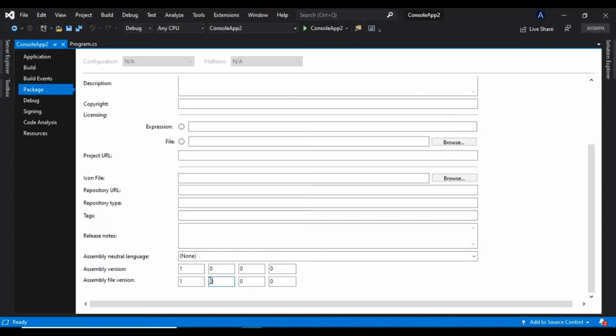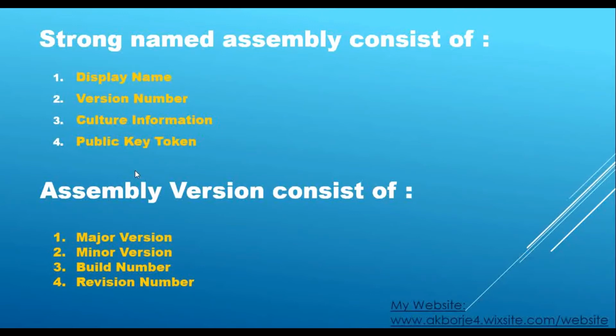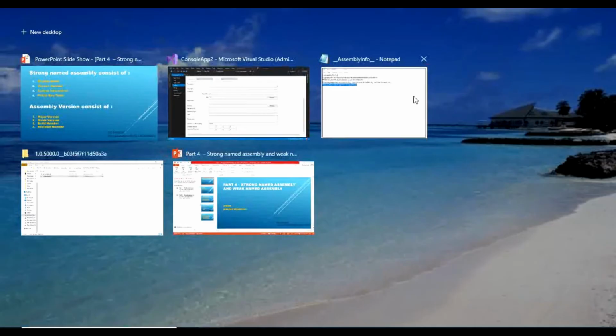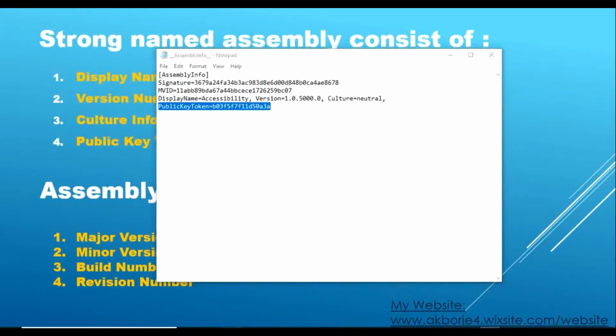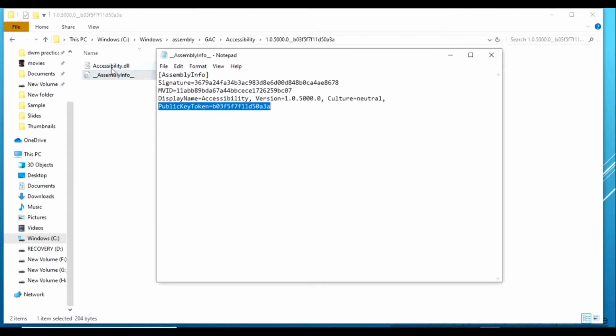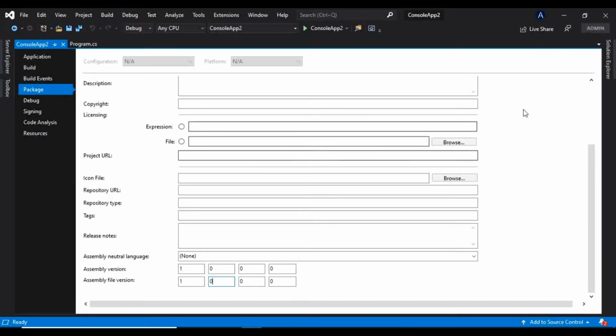Coming back to this video, as I have said, a strong name assembly consists of the display name, version number, culture information, and public key token. As you can see here, this assembly has everything: the display name, version, culture, and public key token. Now, the display name is a simple name which an assembly gets from its project itself.